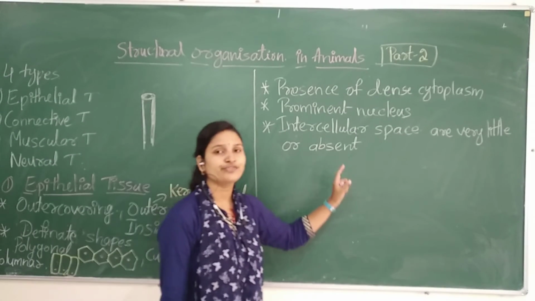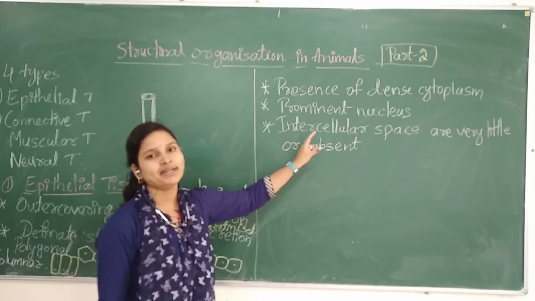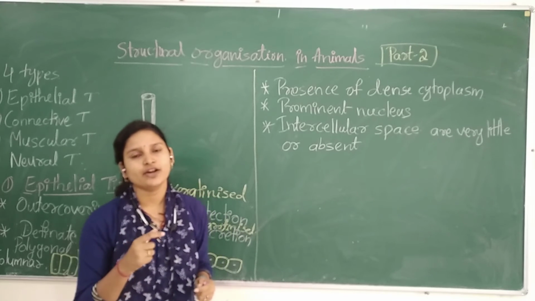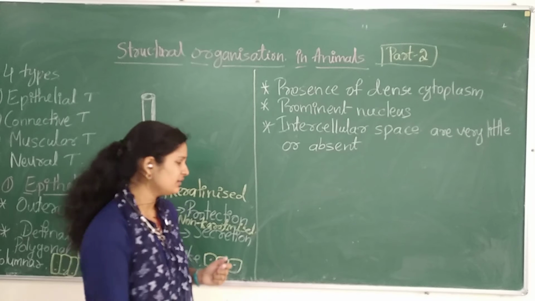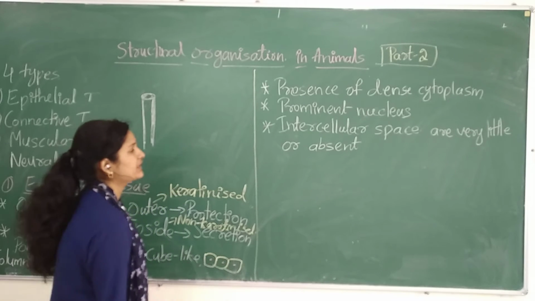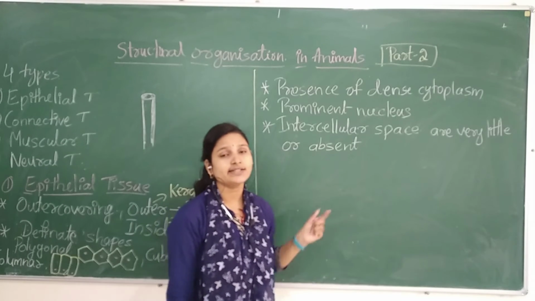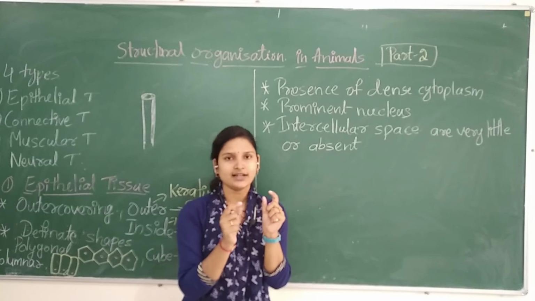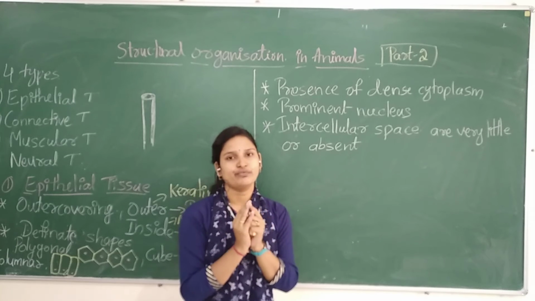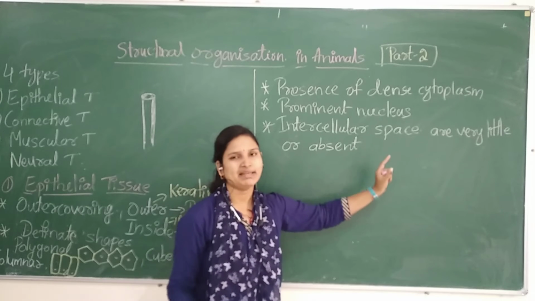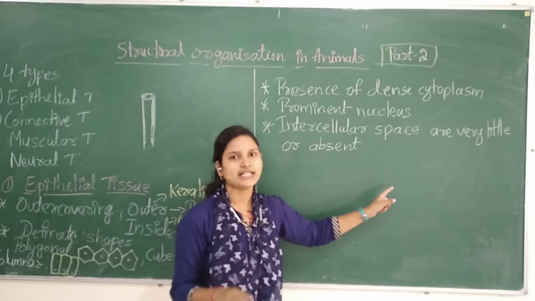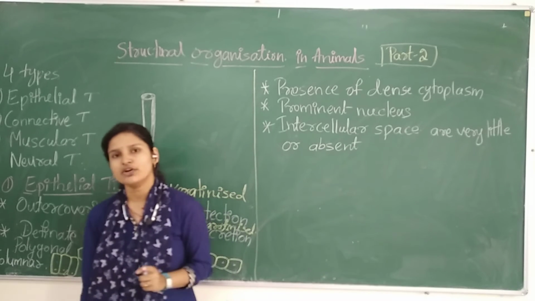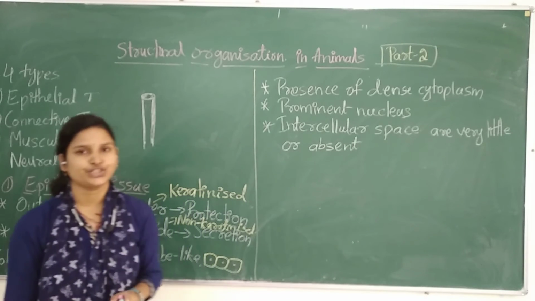Here the dense cytoplasm and prominent nucleus are present, either at the center or at the base, like columnar cells. Now the intercellular space between one cell and another, because the cells are arranged very compactly, will be little, or that space will be absent. So these are the characteristic features of the epithelial tissue.